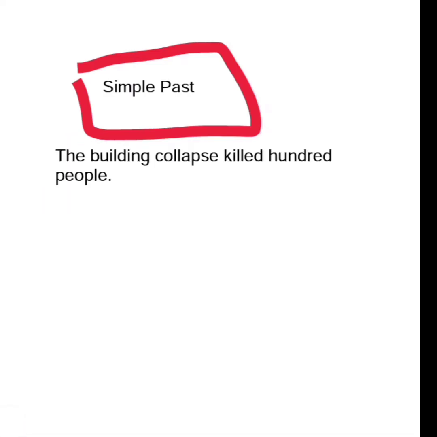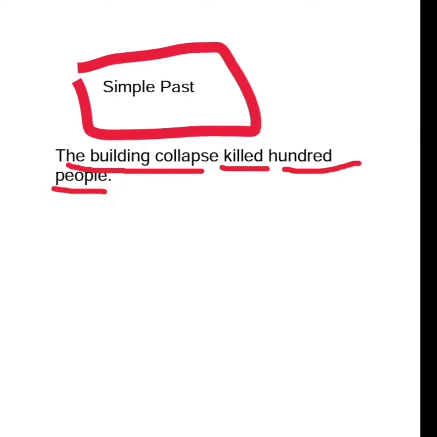So this is active voice, and when we try to change it to passive voice, look what we do. So 100 people are the object here, but they will come at first. The building collapse is the subject here, killed is the verb, and 100 people are the object.